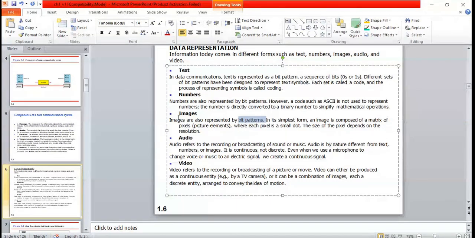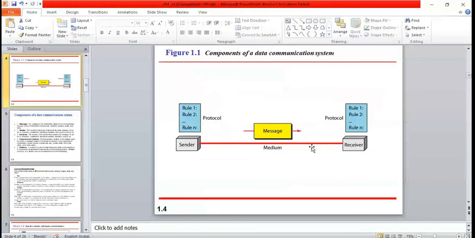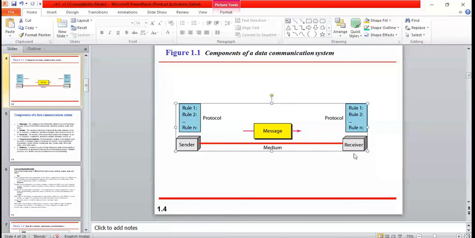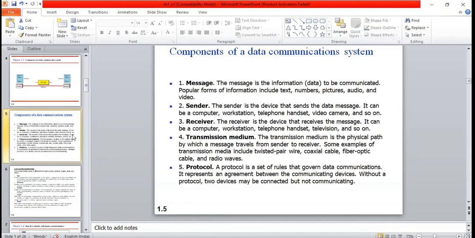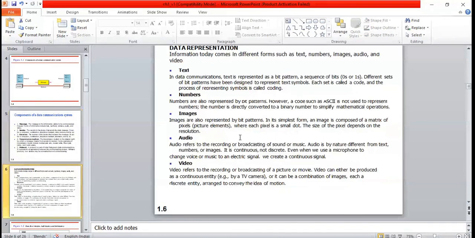As a user you will just be viewing the image. This is an image. But how is this image represented? If I want to transmit this image to some other person or some other device, do you think it is sent as it is? No, it has to be converted into a bit pattern. Normally an image is represented in the form of a matrix. In a matrix, there will be rows and columns of zeros and ones.